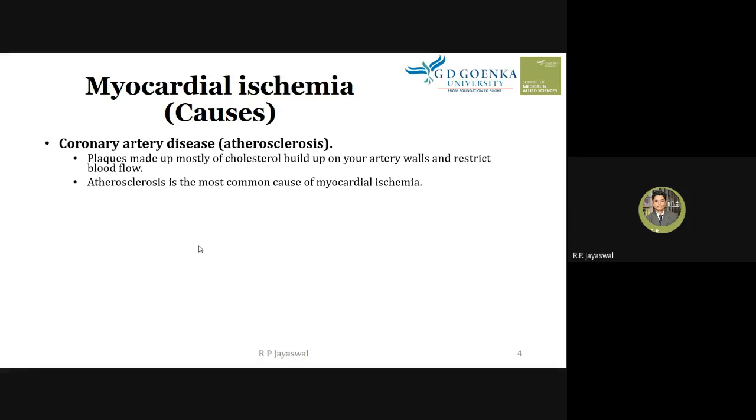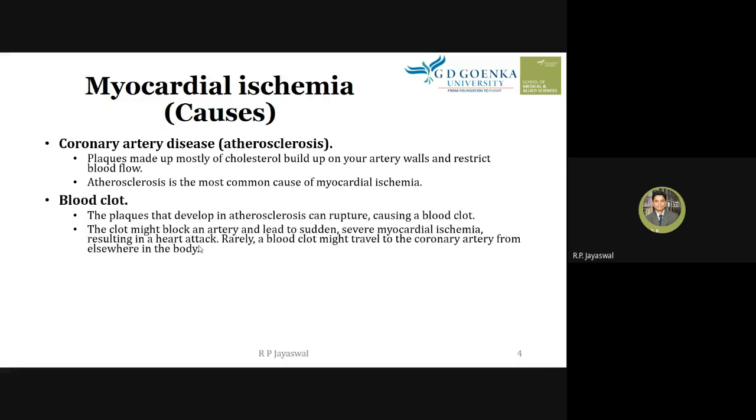So actually, what happens in this coronary artery disease, or what we say atherosclerosis, takes place in the coronary artery, where the plaques usually develop, and this is one of the major causes of myocardial ischemia.